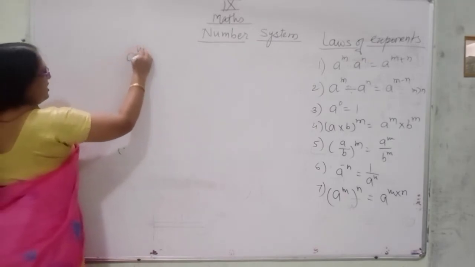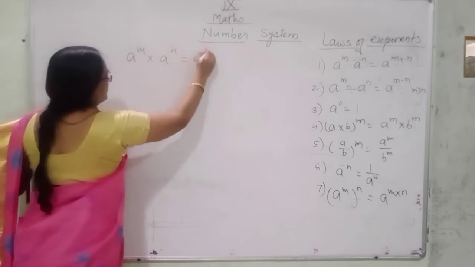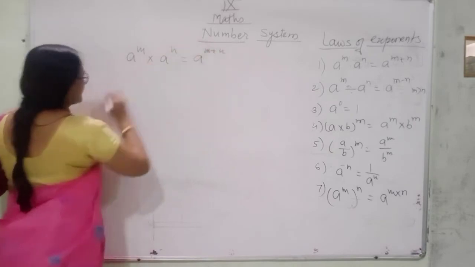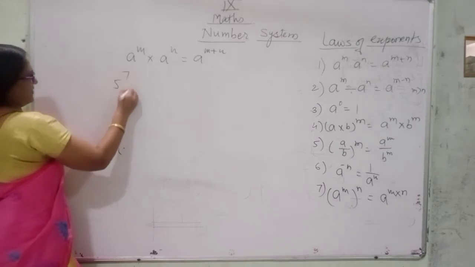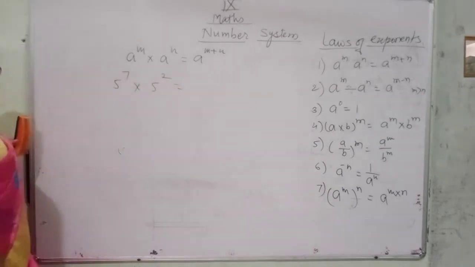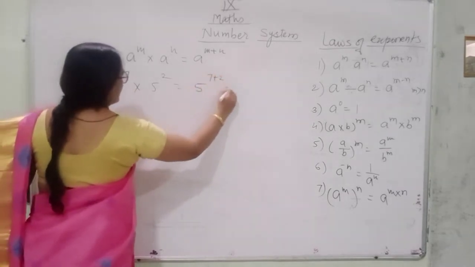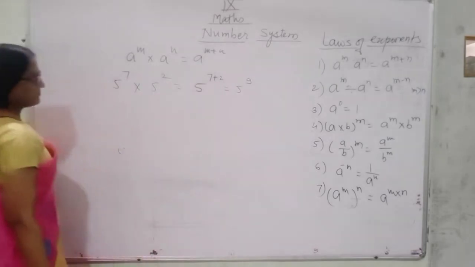a raised to the power m multiplied by a raised to the power n is equal to a raised to the power m plus n. For example, 5 raised to the power 7 multiplied by 5 raised to the power 2. The base is the same, multiplication is there. So take the addition of the powers. That means 5 raised to the power 9.